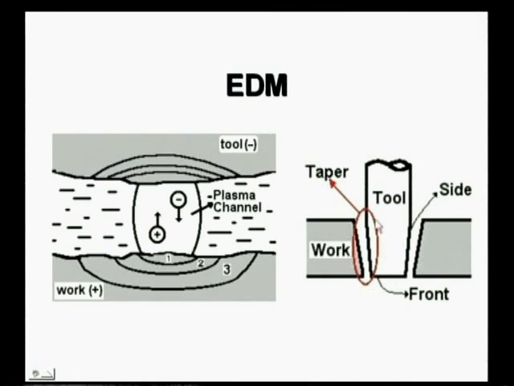Now, let us see each one by one, whatever I have told, how it acts and how the procedure takes place. Again here you can see in this particular case, when there is a tapered form, then the tool is also made in this way. Here this is the work, and this is how we go for producing the tapered surfaces, and this is how the mechanism takes place, the plasma channel, etc. And here the tool, as I told you, is the cathode and the work is made the anode.